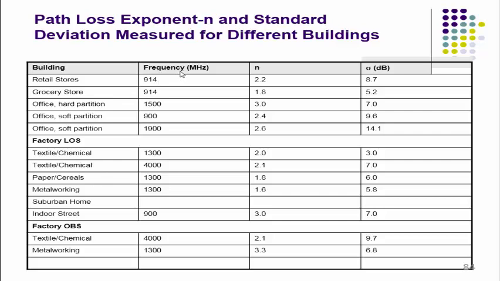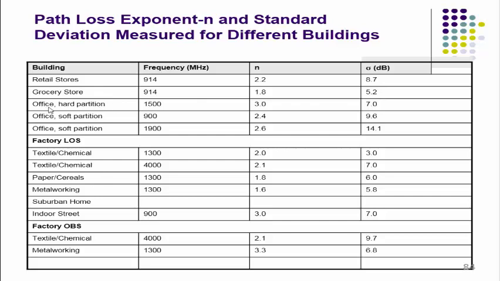If the carrier frequency is 914 megahertz, in this type of building the exponent factor is observed as 2.2 and the standard deviation is 8.7 dB. Then grocery store, same operating frequency, the exponent factor is 1.8 and the standard deviation sigma is 5.2.